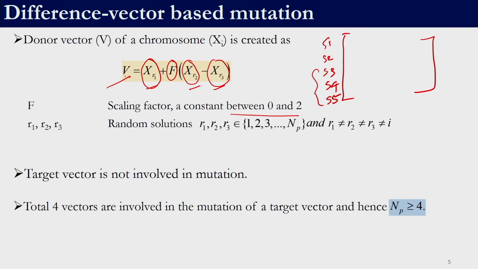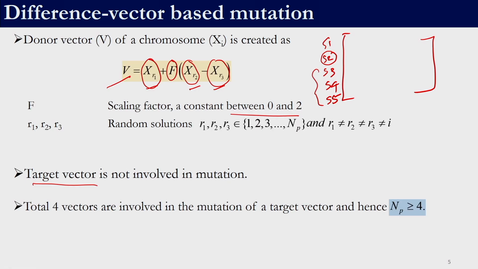So, that will give us our donor vector, right. In this equation, we see that the solution for which we are generating the donor vector is not at all involved. So, the target vector is not involved. When we were generating the donor vector for S1, 3 other random solutions help us to generate the donor vector for S1. When we are generating a donor vector for S2, 3 other random solutions help us to generate the donor vector for S2. S1 and S2 are not involved when their donor vectors are generated.